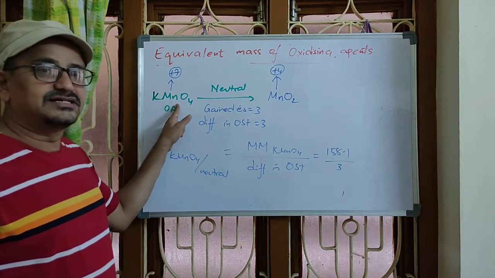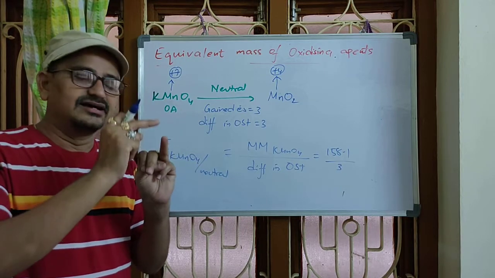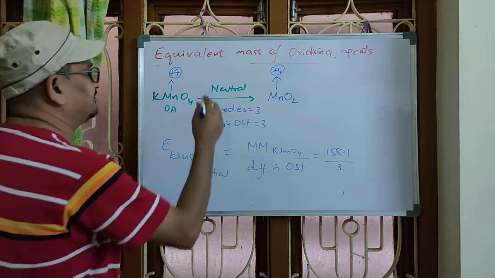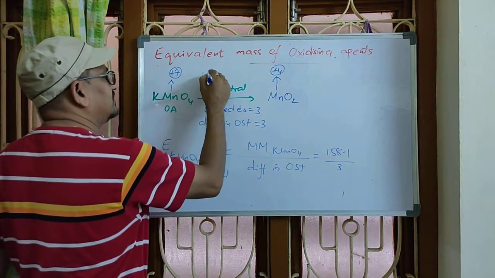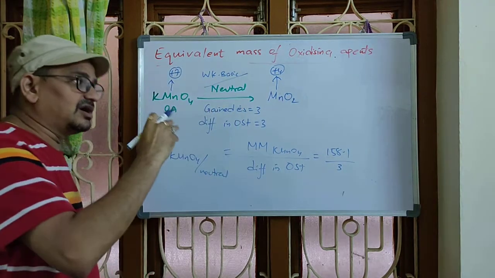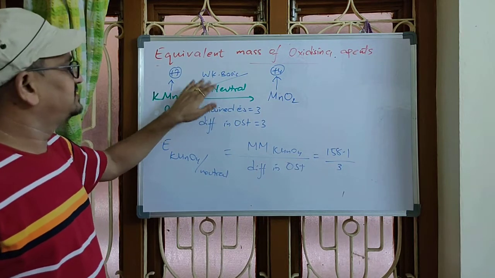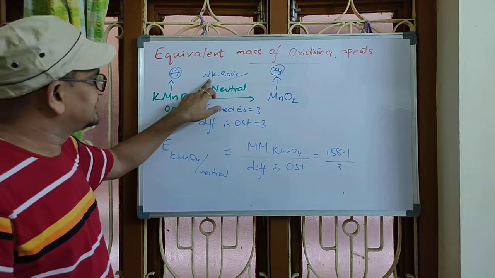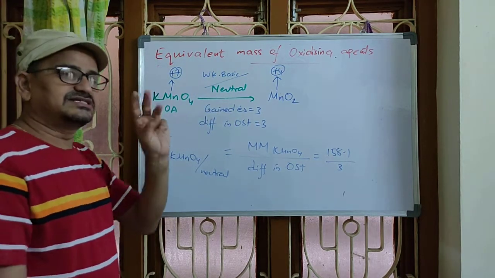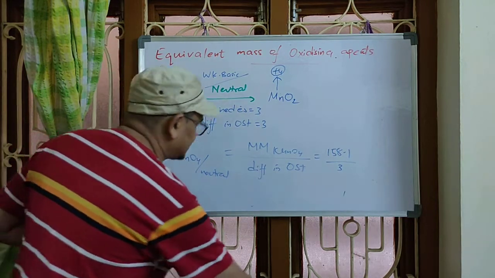So we studied potassium permanganate's equivalent mass in 3 conditions: acidic, basic and neutral, right? And because of the reaction conditions, this neutral medium sometimes may also change to weak basic. Once the reaction is initiated, neutral may in some conditions change to weak basic conditions. That's why this is also given as weak basic or neutral. The previous one is strong basic. So we studied 3 cases. Let us repeat those cases once again.